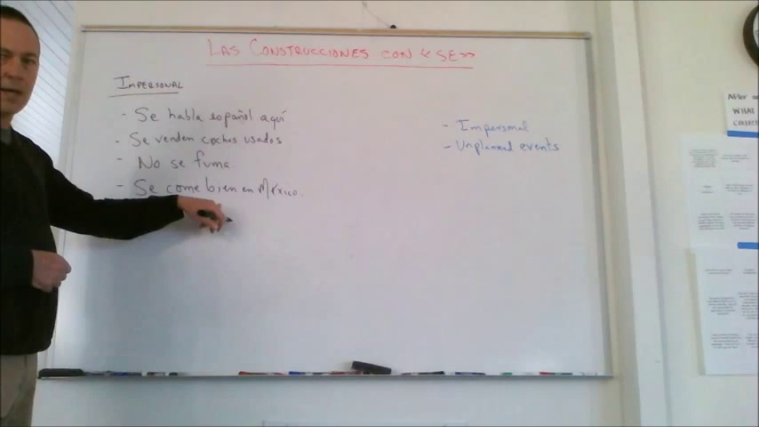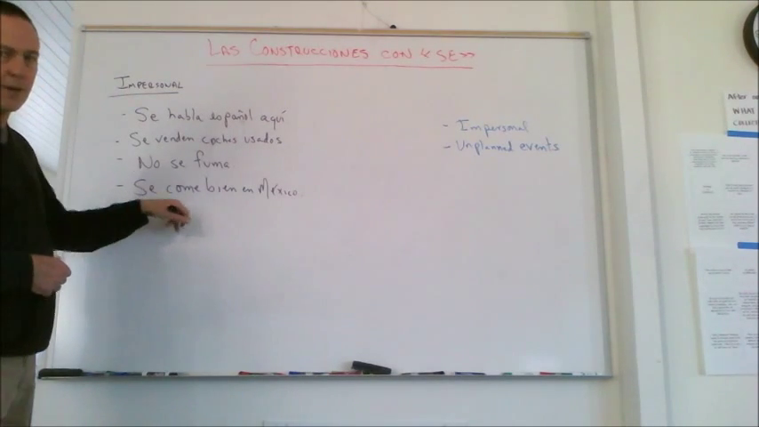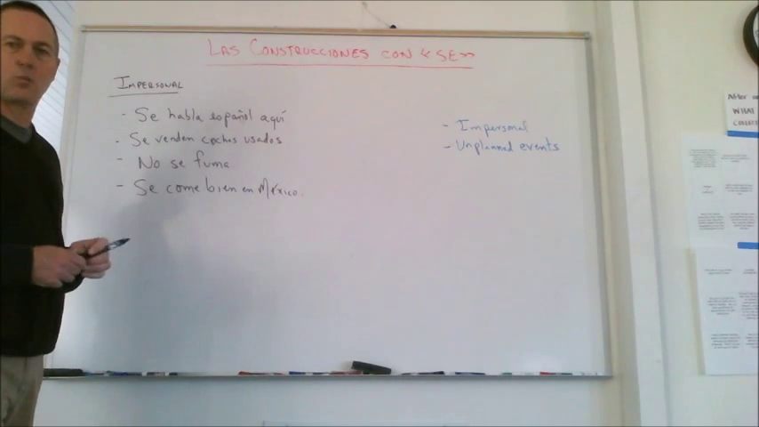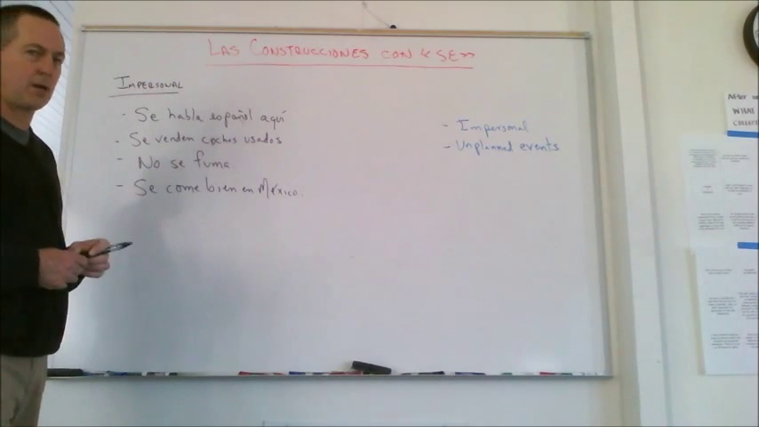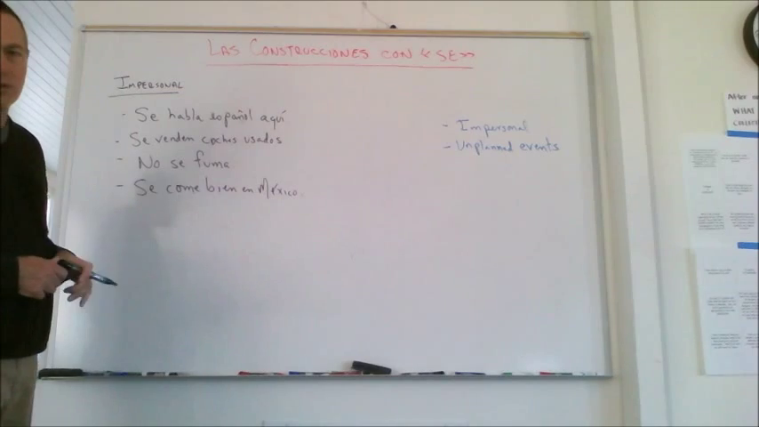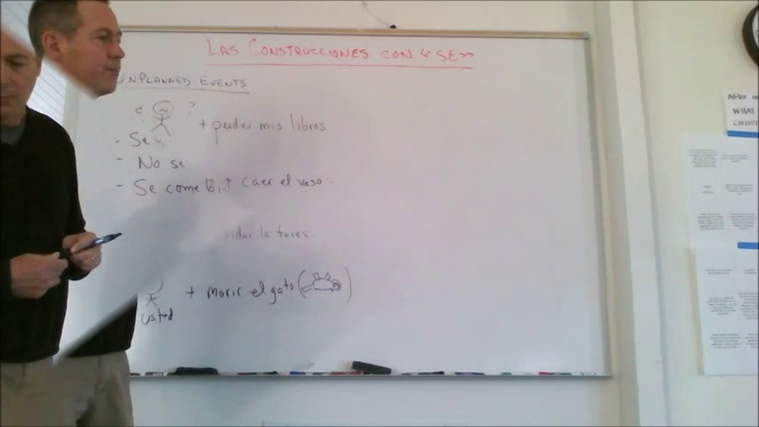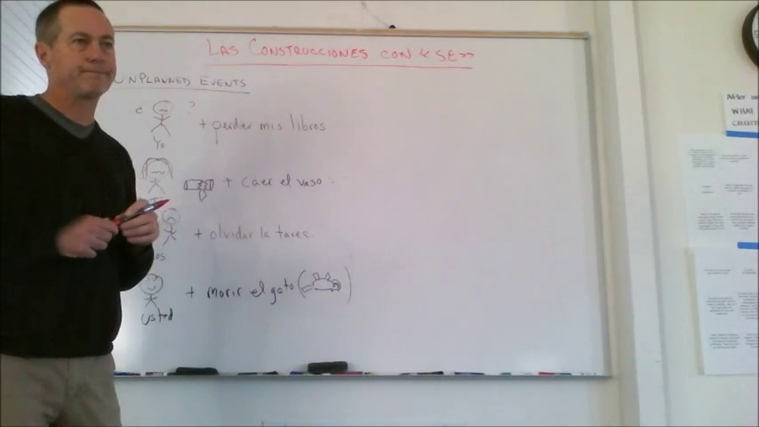Se come bien en México. That's not the reflexive se. That just means in Mexico, one eats well. People eat well in Mexico. So that's the impersonal situation like that. Okay? You also use it, right now we're going to talk about the other situation, unplanned events.